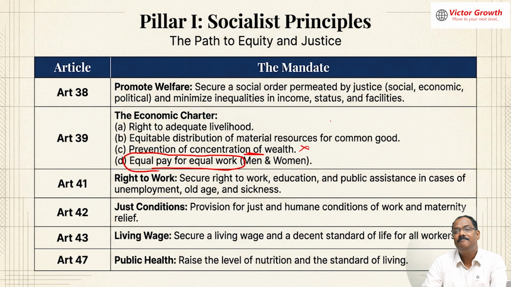In all the white collar jobs, private company, public company or government, the civil service, there is no discrimination between men and women, they get equal pay. But in the grey jobs like manual labor and construction industries, that is where the difference is visible.